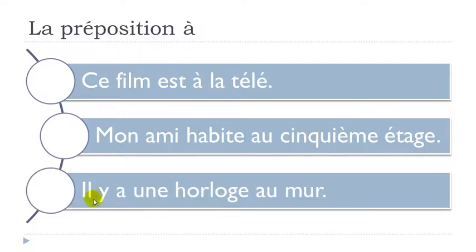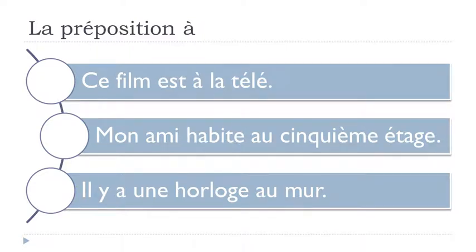Third example, il y a une horloge, a clock, au mur, le mur, the wall, but then we combine à and le and it becomes au, au mur. Il y a une horloge au mur. So let's read them one more time. Ce film est à la télé. Mon ami habite au 5e étage. Il y a une horloge au mur.